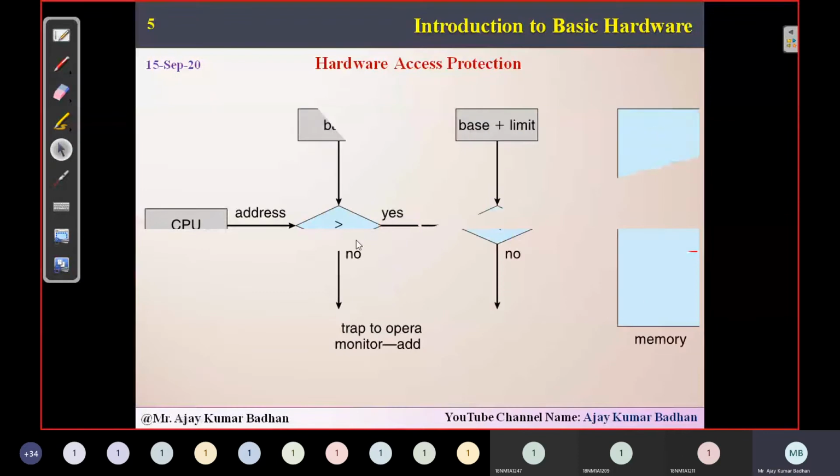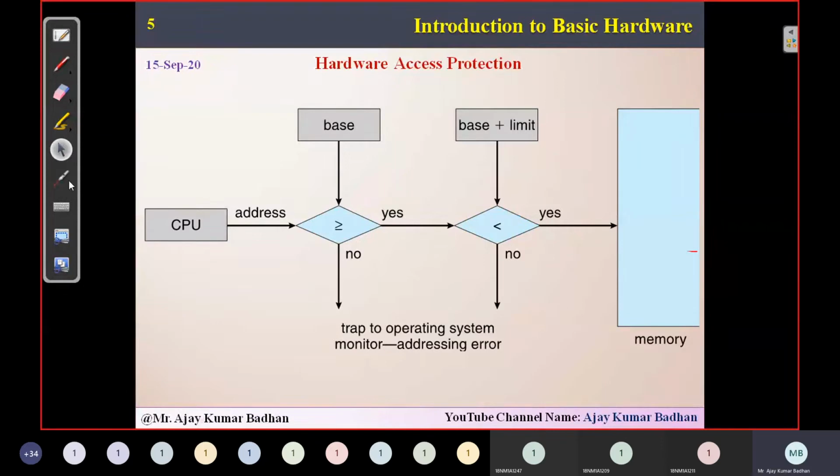Next, we have hardware protection. Since I told you, whatever space we have provided, we have been provided room number 200 to 228. Now, if you try to access 229, we are actually stopping you. How are we able to stop it? How is the management able to stop here?